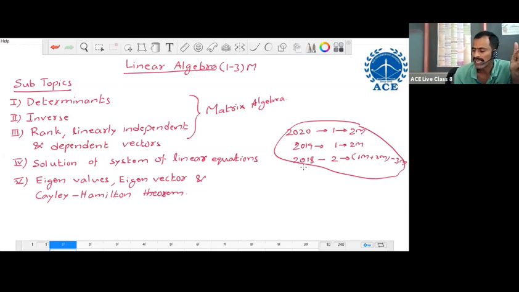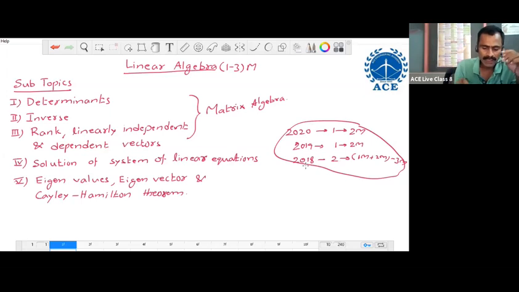In the year 2018, 2 questions were given from linear algebra. Out of 2 questions, one question is a 1 mark question, one question is 2 marks. Totally 3 marks were given from this topic only. So you may get only 1 mark, or 2 marks, or 3 marks, or more than 3 also. If you get more marks in this subtopic, you will get fewer marks in other topics. Or if you get fewer marks in this subtopic, you will get more marks in other subtopics.